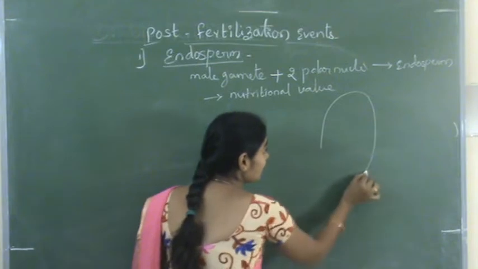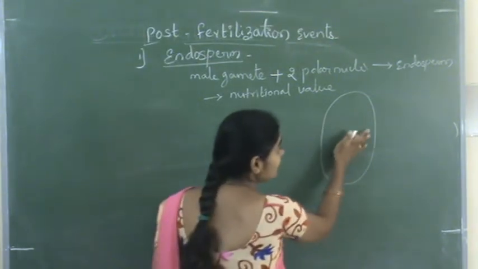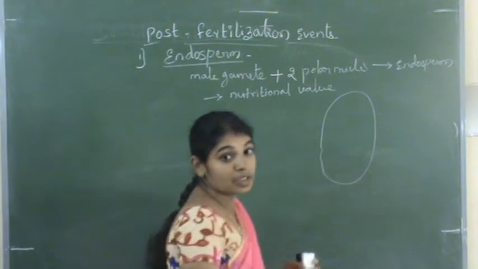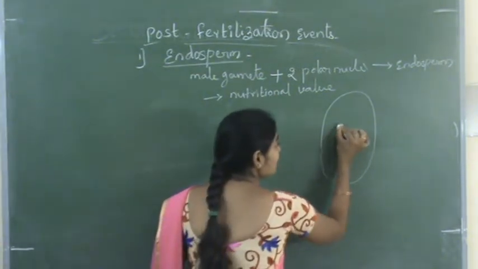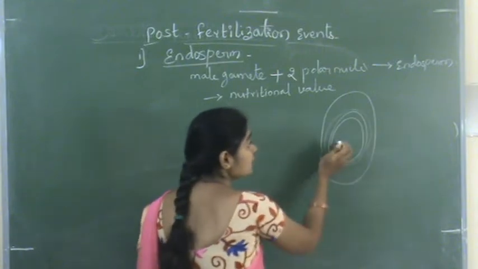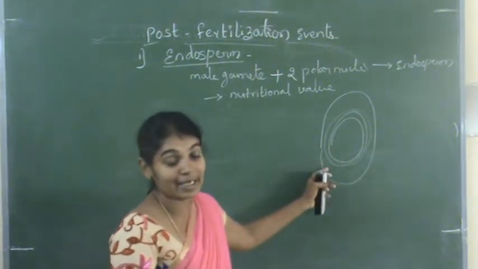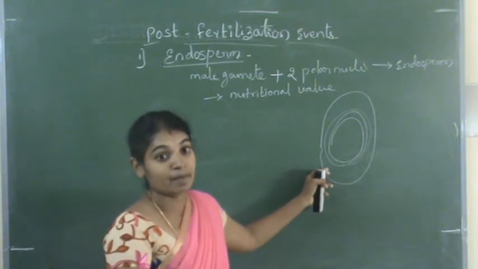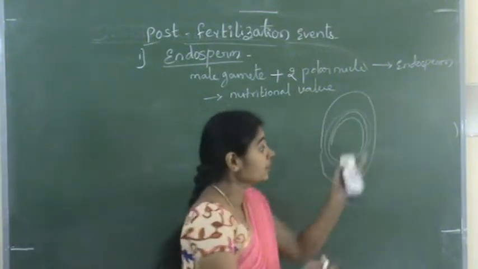When we talk about the embryo sac, the middle part of the embryo sac is called nucellus. So this entire part in the fruit becomes an edible part, like in apple or in banana.